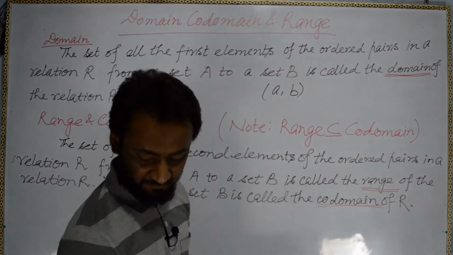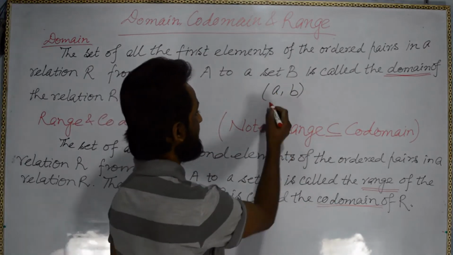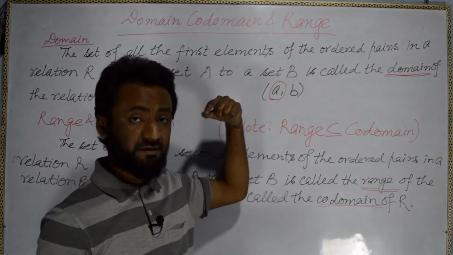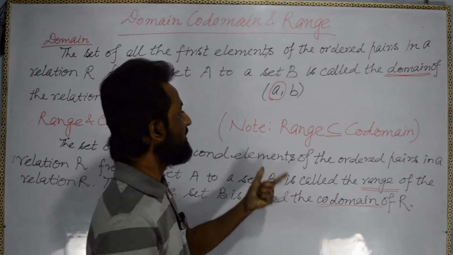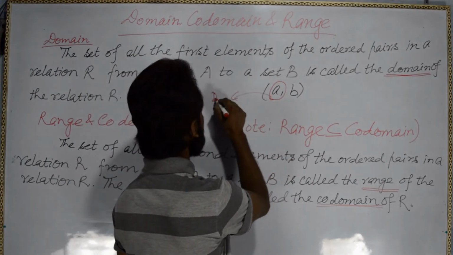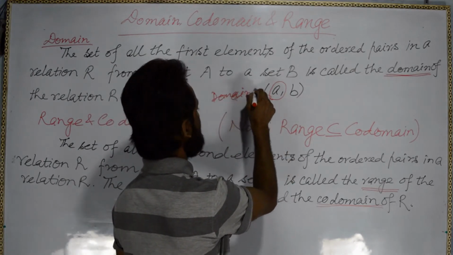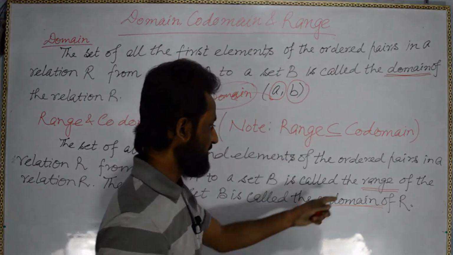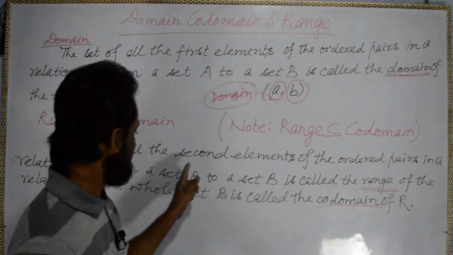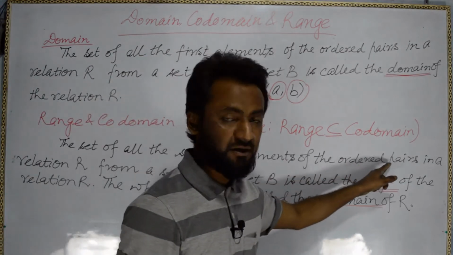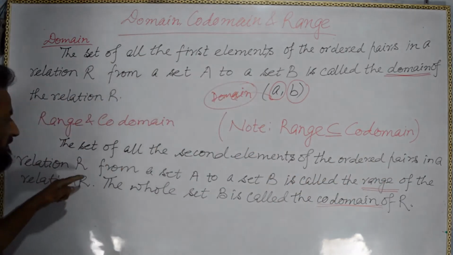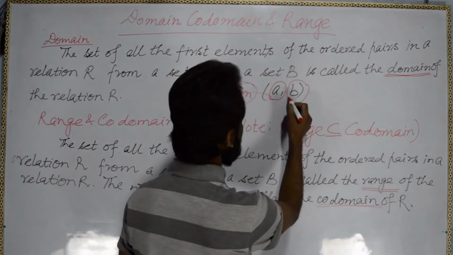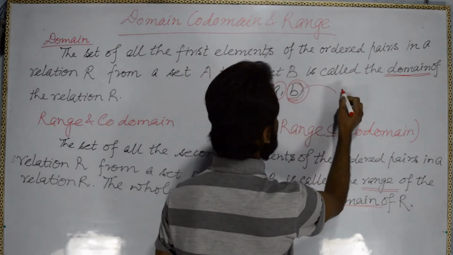So whenever we have ordered pairs and we collect all the first elements, they go to the domain set. In the same way, all the second elements of the ordered pairs in a relation R from set A to set B are called the range. So whatever we get here will go to the range.